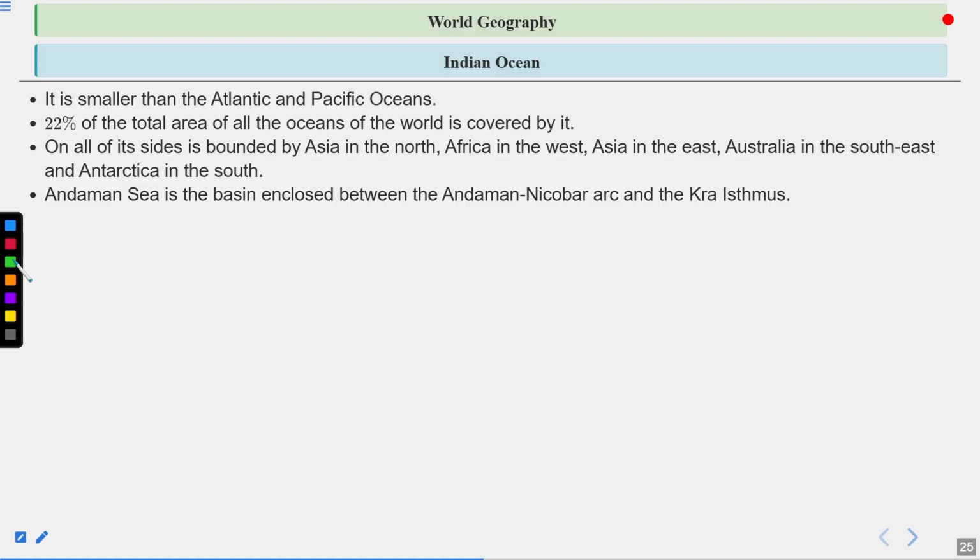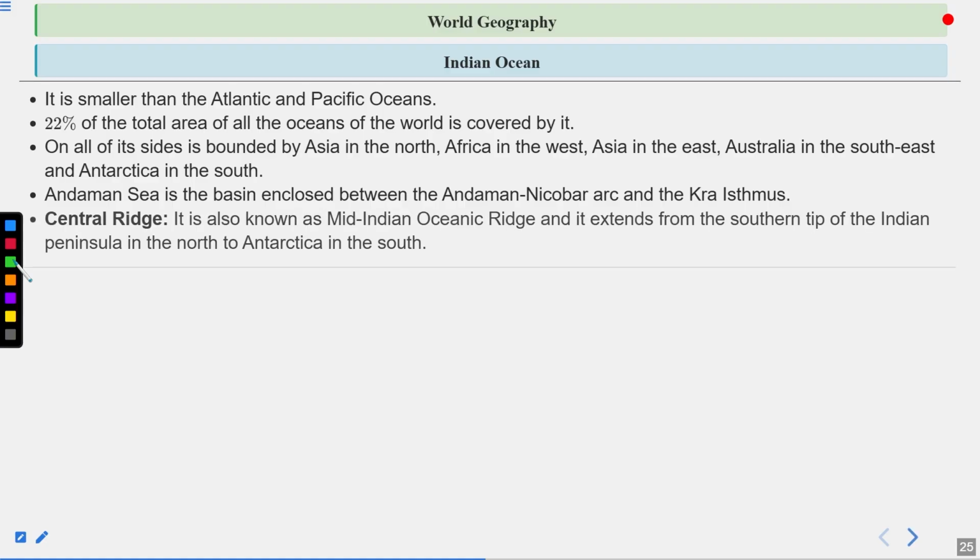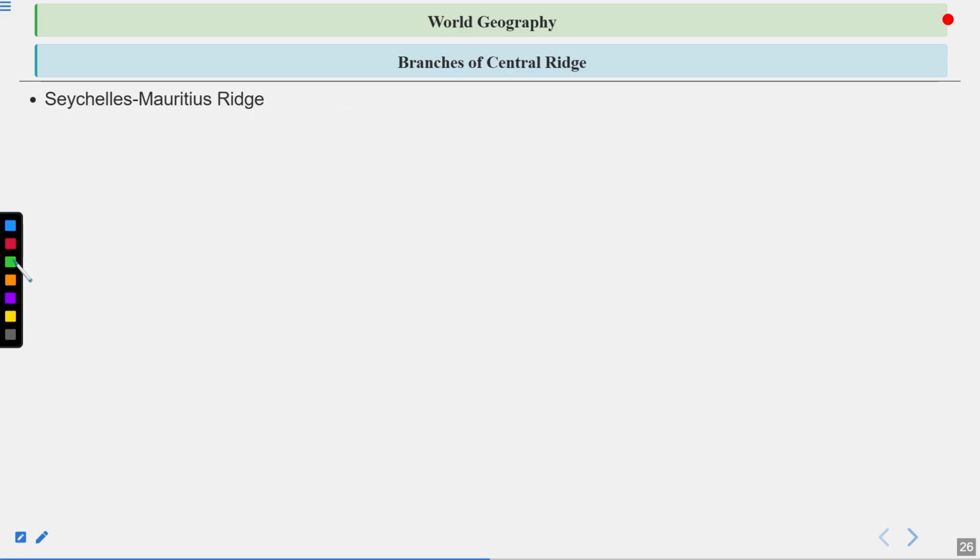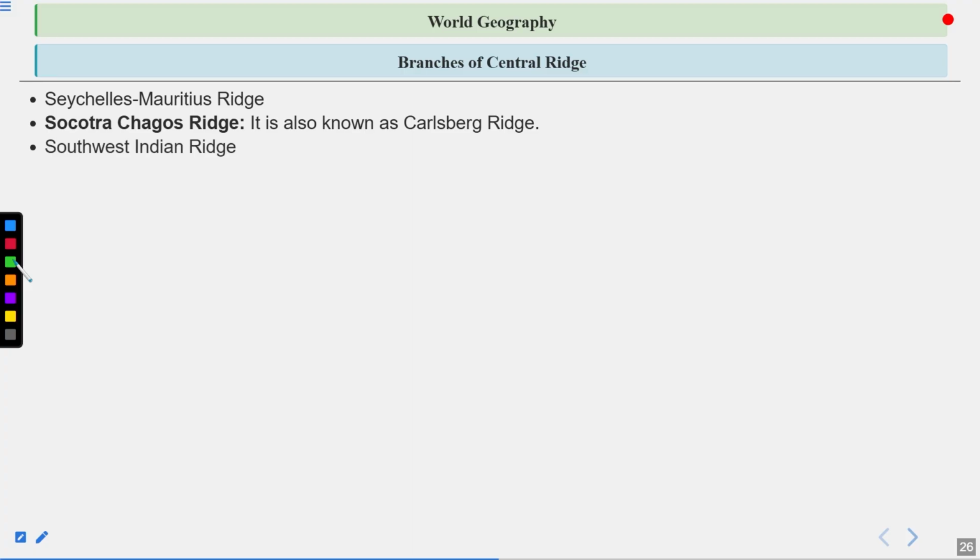Andaman Sea is the basin enclosed between the Andaman Nicobar Arc and the Kra Isthmus. Central Ridge, also known as the Mid-Indian Oceanic Ridge, extends from the southern tip of the Indian Peninsula in the north to Antarctica in the south. Now, branches of the Central Ridge: Seychelles, Mauritius Ridge, Socotra Chagos Ridge, which is also known as the Carlsberg Ridge,